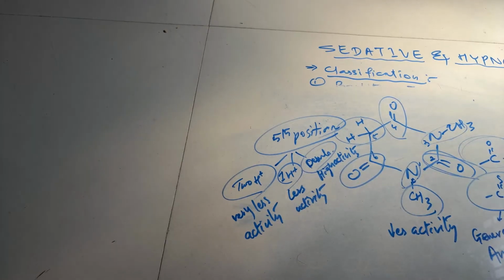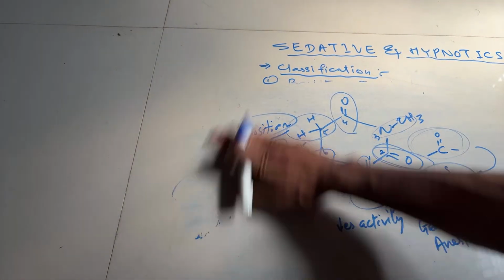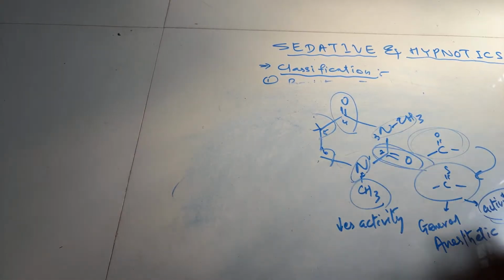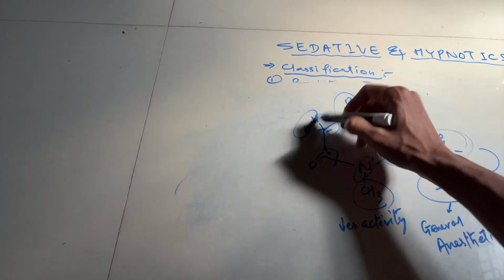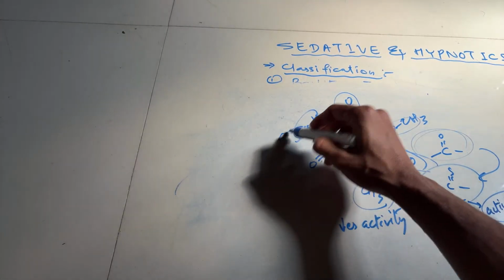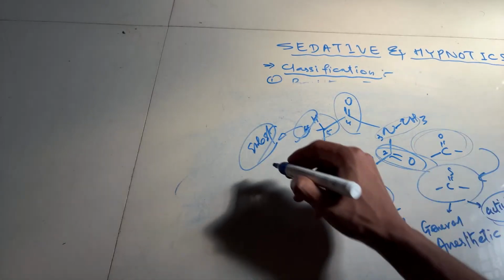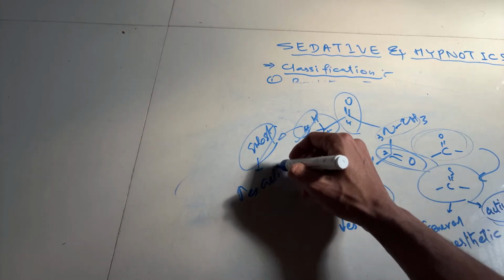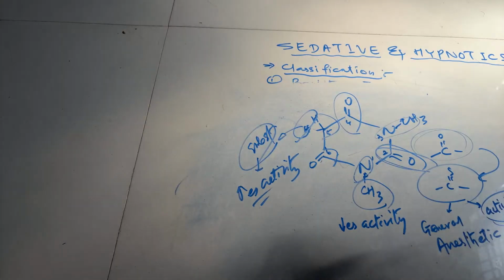At the 5th position there is double bond O, and here 1 hydrogen, 2 hydrogen. If these 2 hydrogens are replaced with some other group, activity will increase, or else there will be less activity when 2 hydrogens are present.